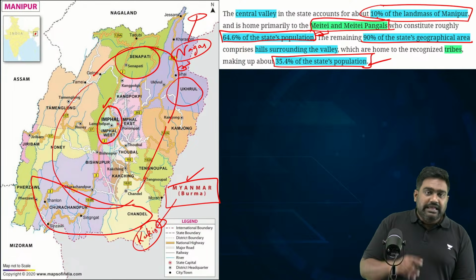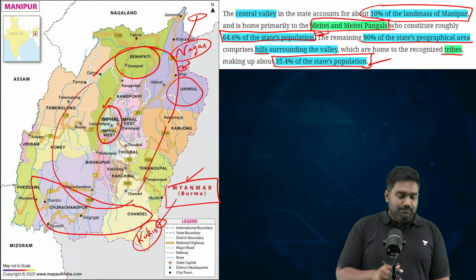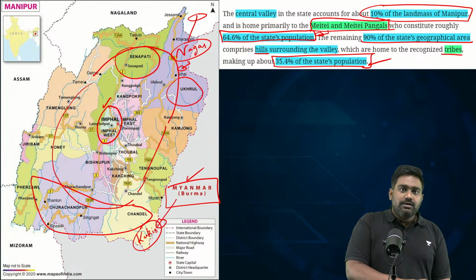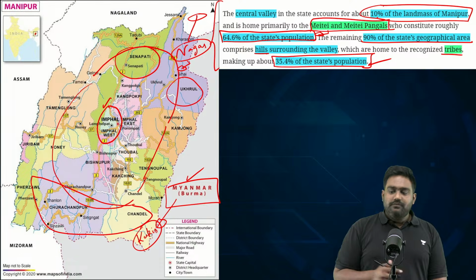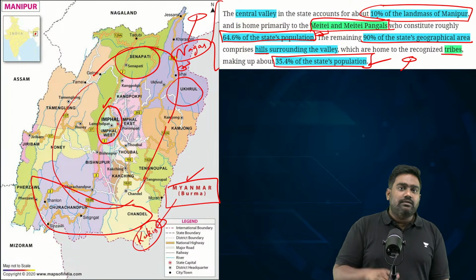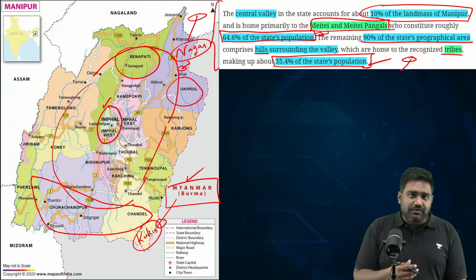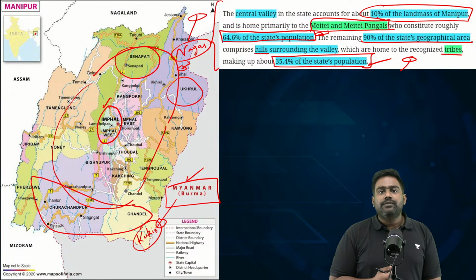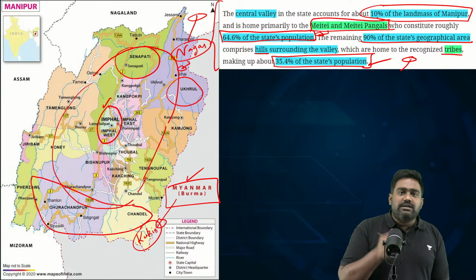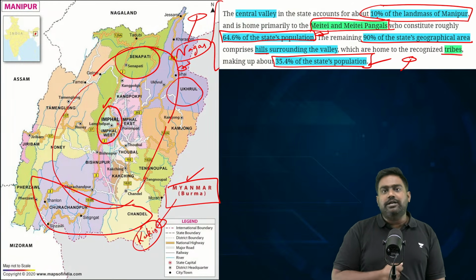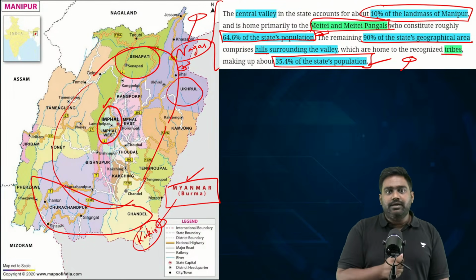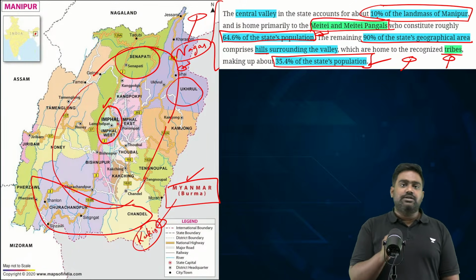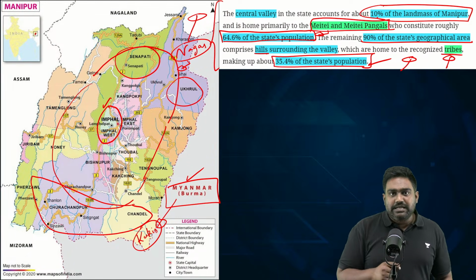But please understand, hills always have a bigger disadvantage compared to plain areas and valley areas. Because in plains and valleys, it's easy to develop, it's easy to create infrastructure, to build projects. Whereas in the hills, connectivity is not there. They are remote areas, not connected. Development is difficult. Creating jobs is very difficult. So hill communities always have a natural disadvantage. And since Nagas and Kukis were in minority, and Meiteis were clearly in majority, and they were well off socially and financially, the hill tribes were recognized as the scheduled tribes post independence.